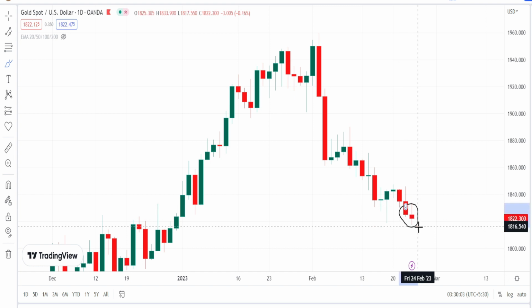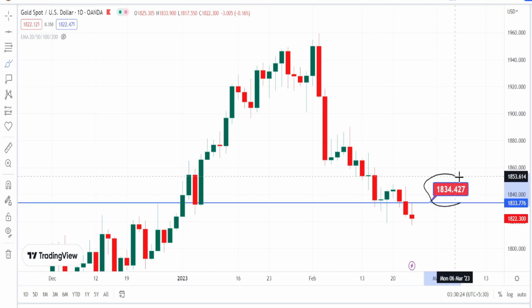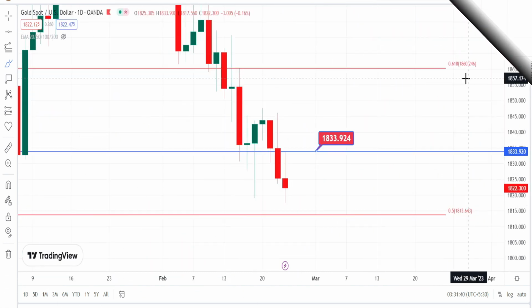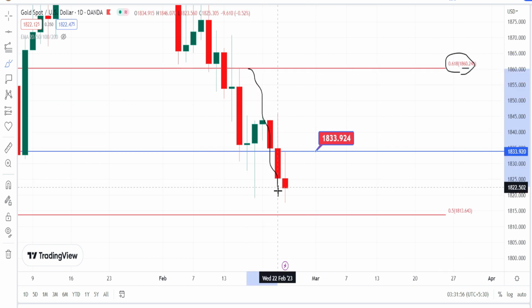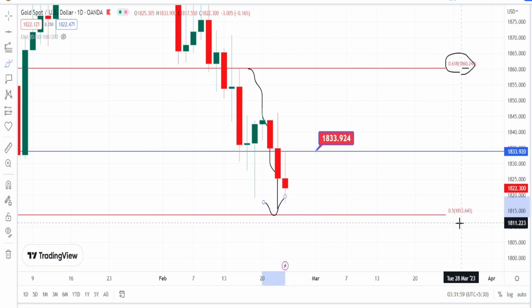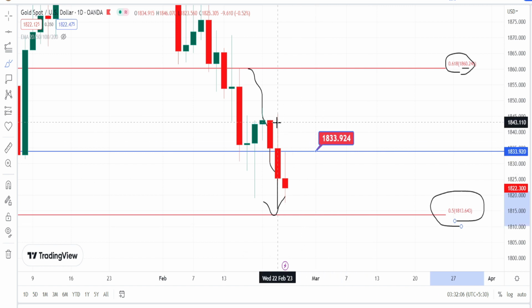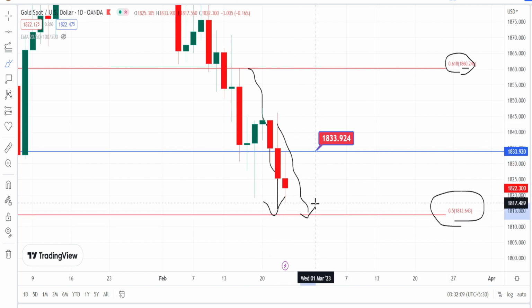Let us wait and see if the price action bounces back on the bullish side retracement, which means that it has to break the resistance level of 1834, which is the previous candle's high. When we look at the support level according to the Fibonacci percentage, it has broken the support level of 0.186, which was around 1860, and now it is in a bearish trend, and the next level of support is going to be around 1813, which is around 0.5%. So if the bearish trend continues, we can expect it to take support around the support level of 1813.